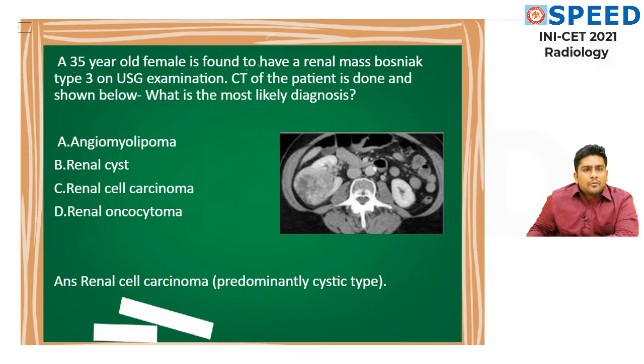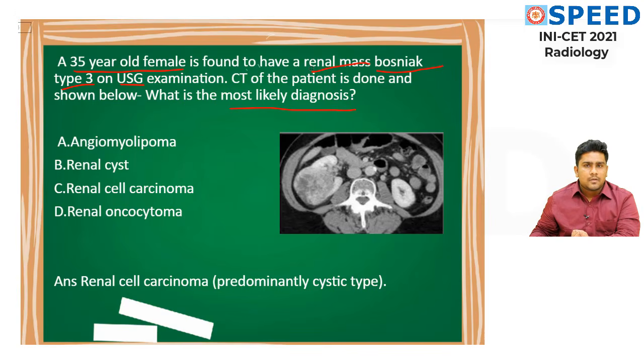A 35-year-old female is found to have a renal mass, Bosniak type 3. On ultrasound examination, CT of the patient is done and shown below. What is the most likely diagnosis? Students, observe here: a 35-year-old female does not have much impact in this case.